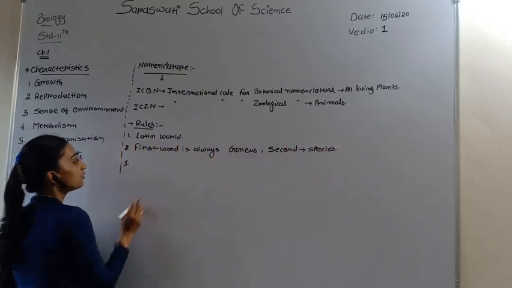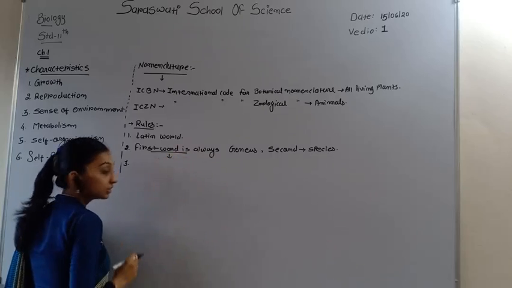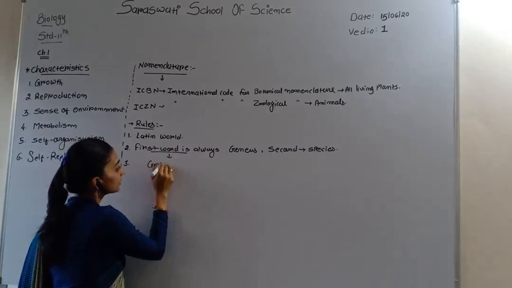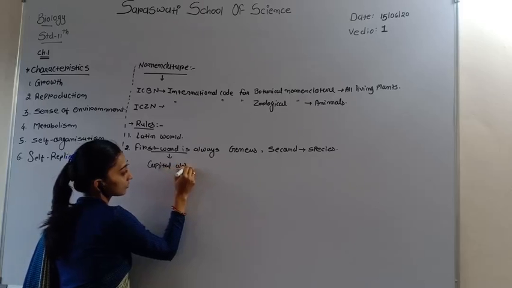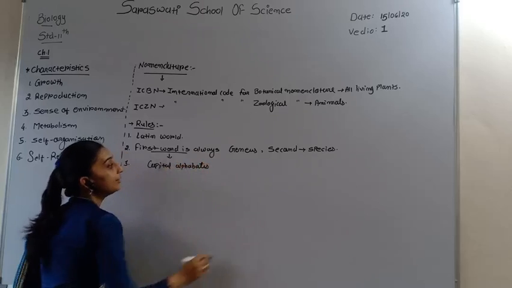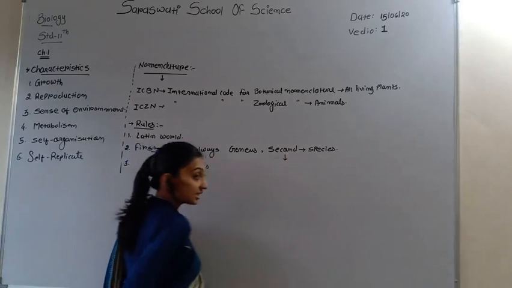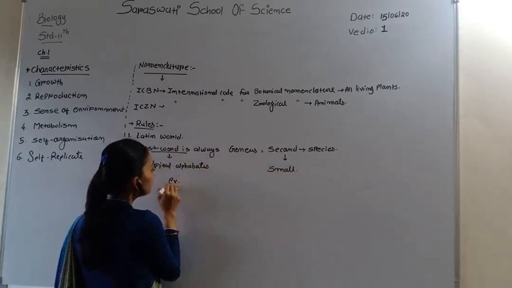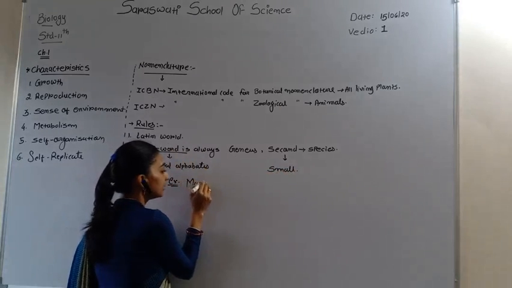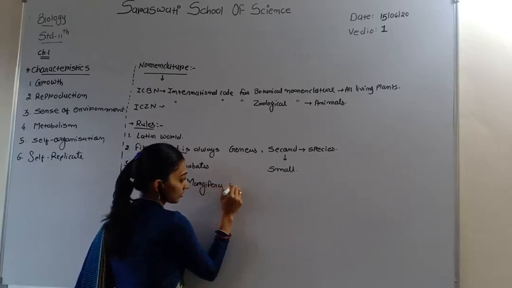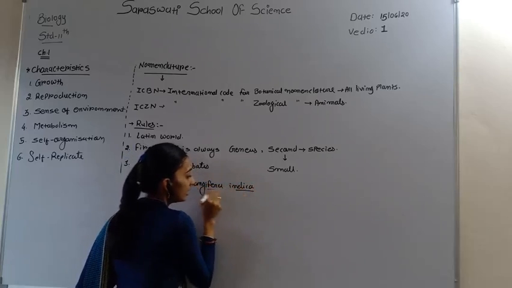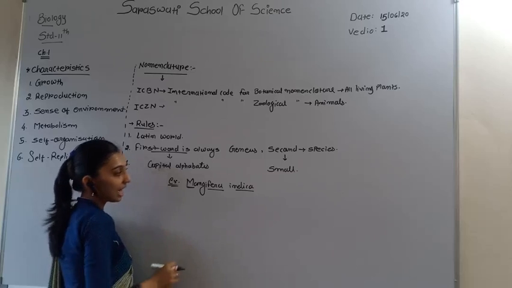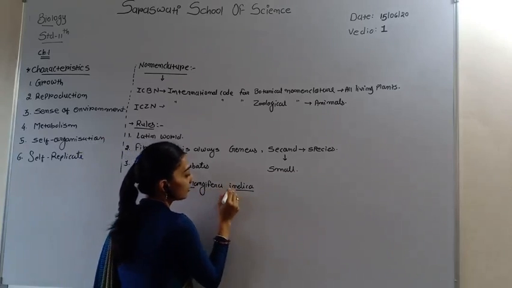The third rule says the first word, the genus, is always written with a capital letter, and the second word, the species epithet, is written with a small letter. The example is Mangifera indica. Mangifera is the genus and indica is the species.